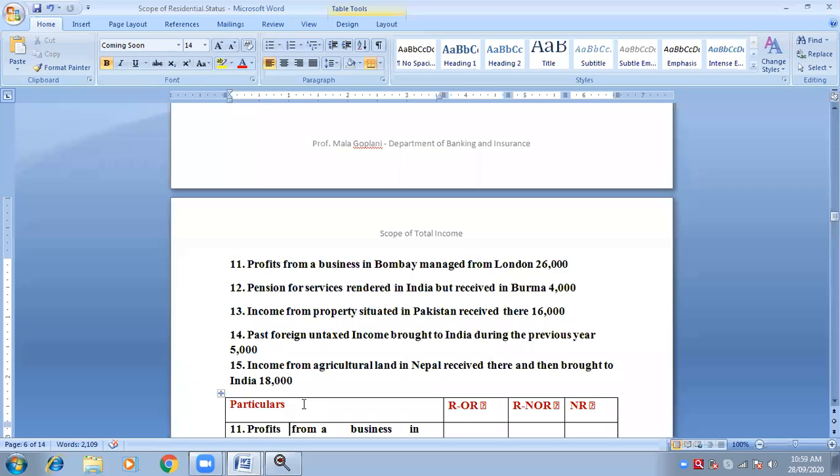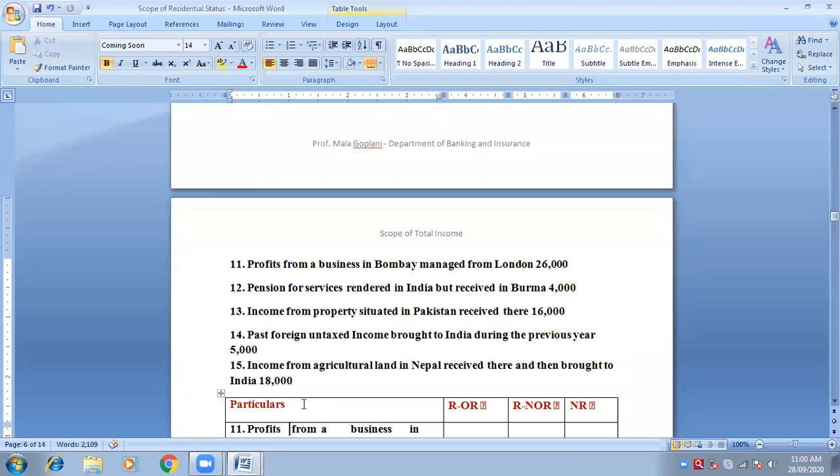Second: pension for the services rendered in India but received in Burma. Which case? Second case, ma'am. Third case. Why third, beta? Third says deemed to be received in India. Why would you assume it to be received in India when actually it is received in Burma? Why assume when the actual is given? We assume only when the actual is not available.